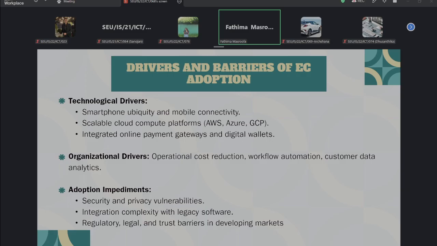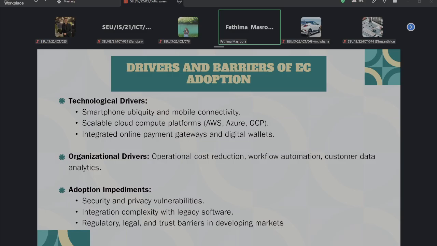And also when you take legacy integrations, the software systems may be difficult to integrate with modern e-commerce platforms. And regulatory and legal barriers: a business normally needs to operate according to the relevant regulations, right? And trust is there. Trust, you all know about that. Customers need some confidence in the business and in the technology we are handling in the system. And these are the main drivers we are using in our e-commerce related platform, right?